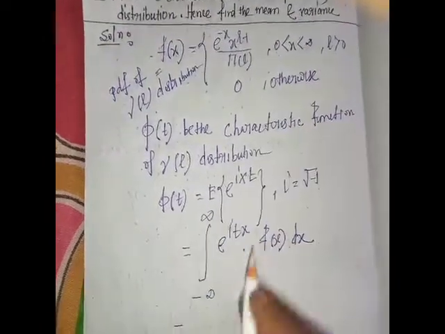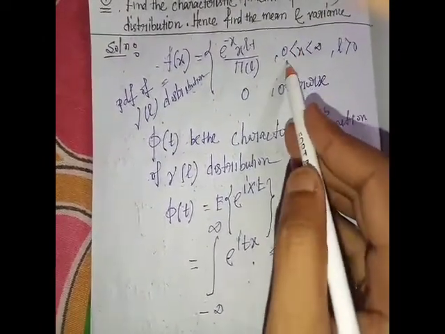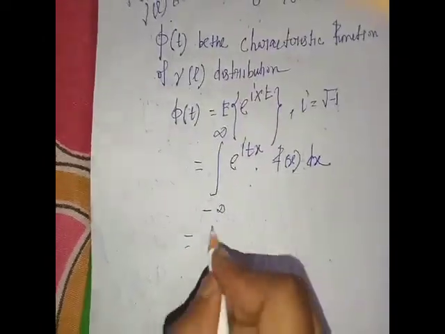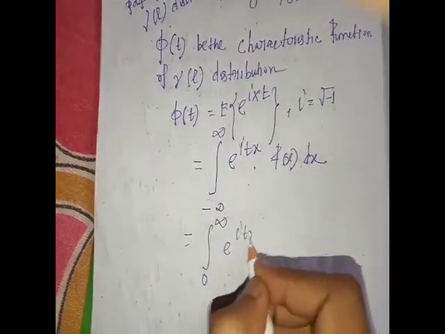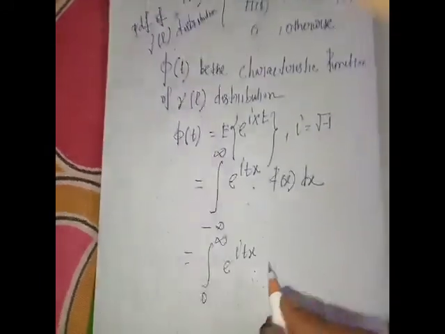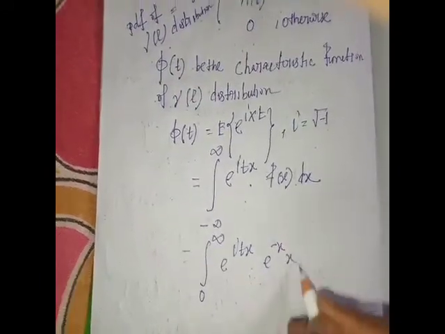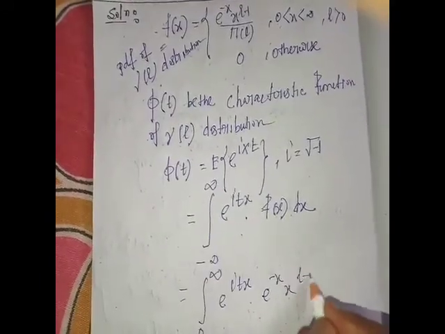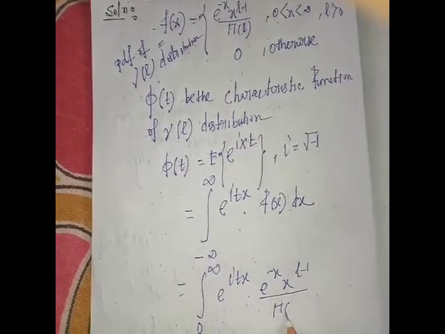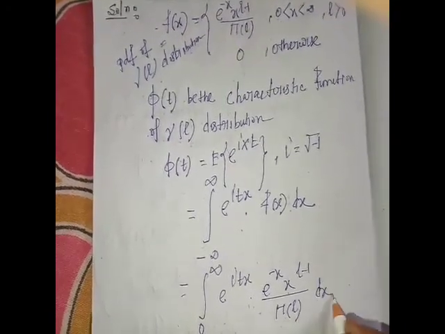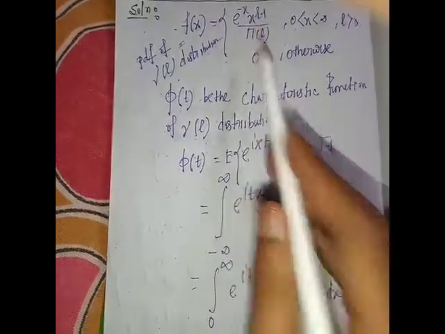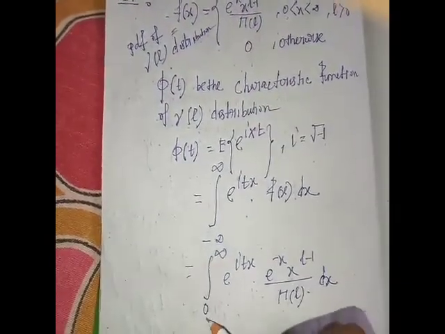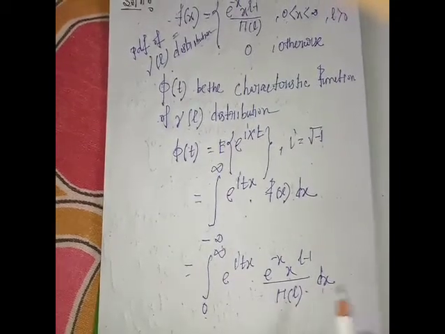Here x takes values 0 to infinity, so 0 to infinity e to the power itx, f of x is e to the power minus x, x to the power L minus 1 by gamma L, dx.